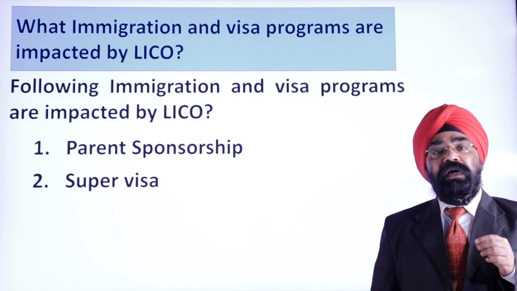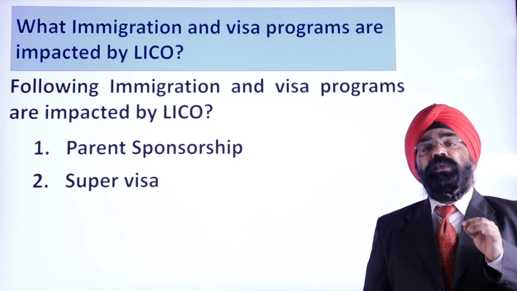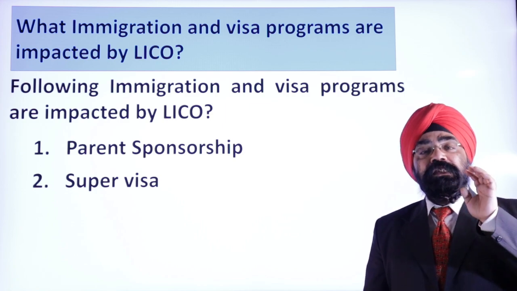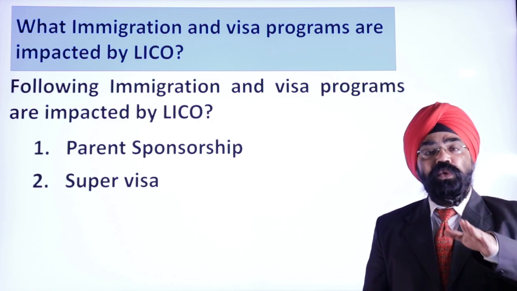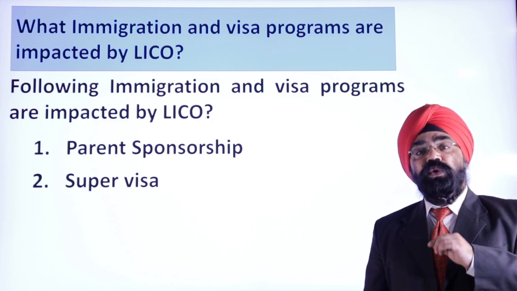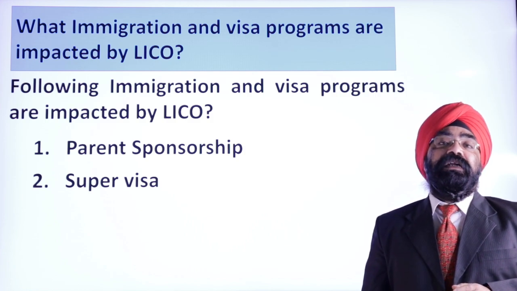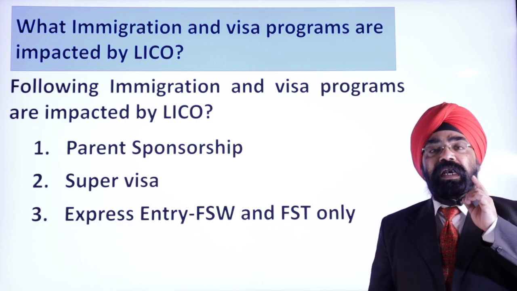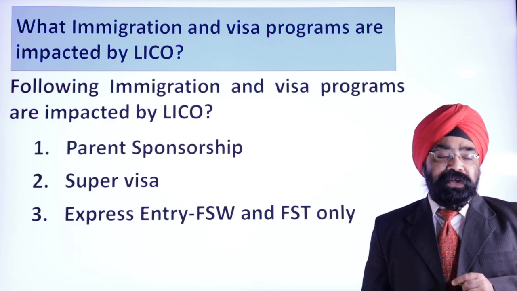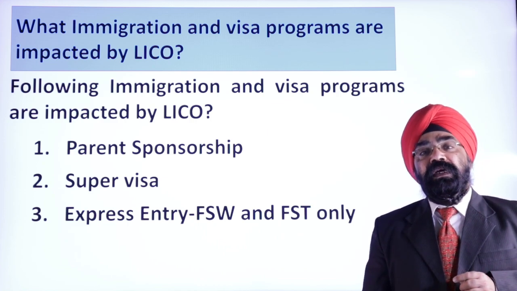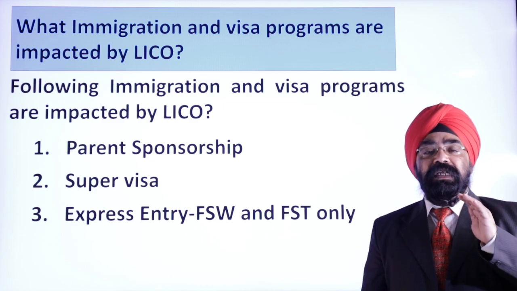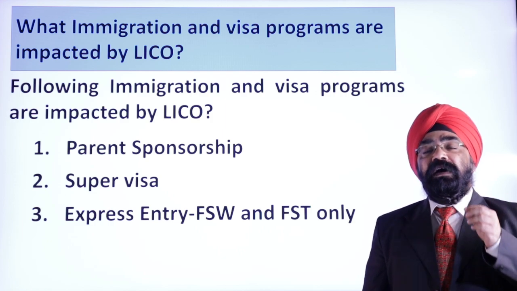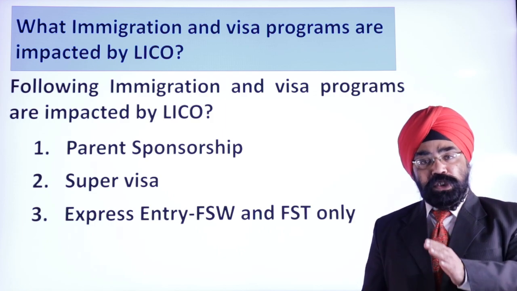Number 3, and here I'm requesting all those people who are into Express Entry, please watch carefully, because you need to take an action. What is that action? I'll explain. And if you don't take that action, there is a timeline also. If you don't do that action, your profile can be rejected by the government. So Express Entry, FSW and FST, Federal Skilled Worker and Federal Skilled Trade, and lastly Startup Visa. Although many other categories are there, right now these 4 categories are impacted by LICO. So let's start first with parents and grandparents sponsorship.